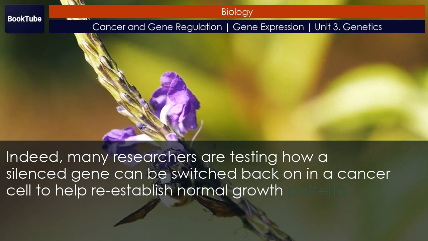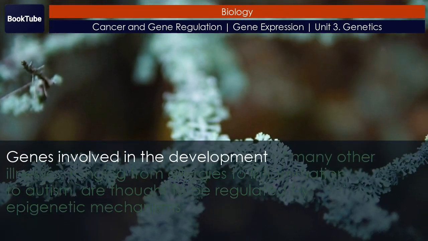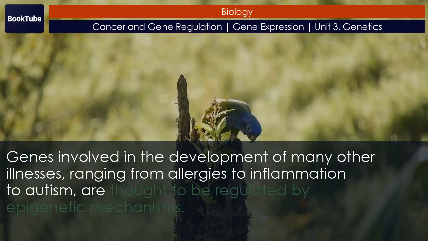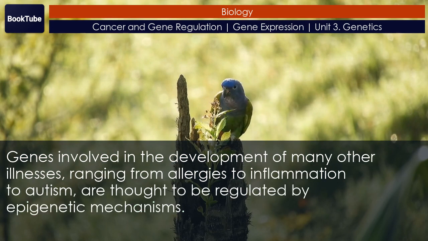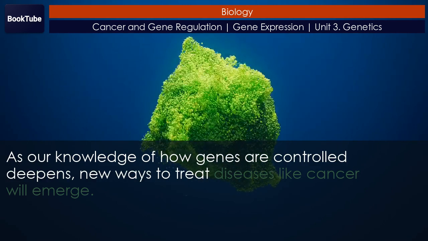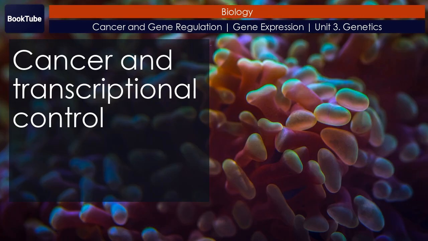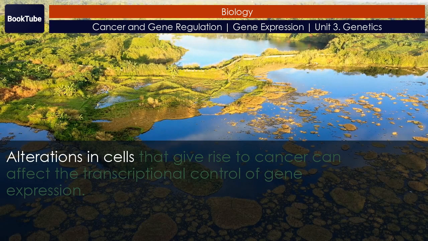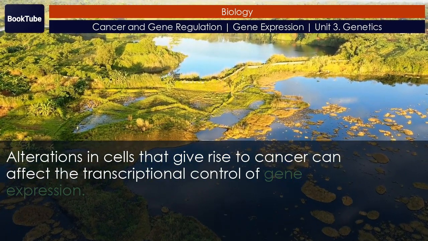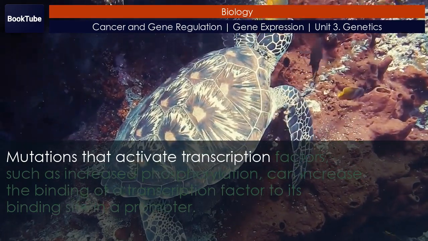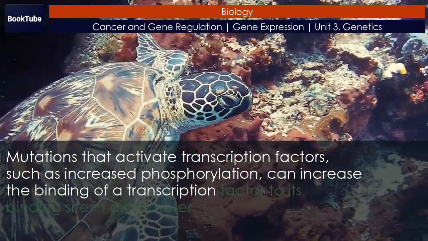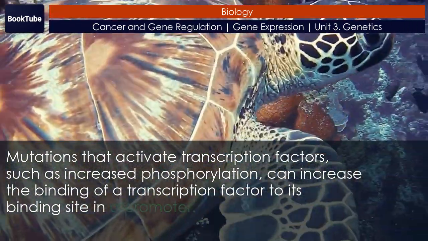Genes involved in the development of many other illnesses, ranging from allergies to inflammation to autism, are thought to be regulated by epigenetic mechanisms. As our knowledge of how genes are controlled deepens, new ways to treat diseases like cancer will emerge. Cancer and transcriptional control. Alterations in cells that give rise to cancer can affect the transcriptional control of gene expression. Mutations that activate transcription factors, such as increased phosphorylation, can increase the binding of a transcription factor to its binding site in a promoter.